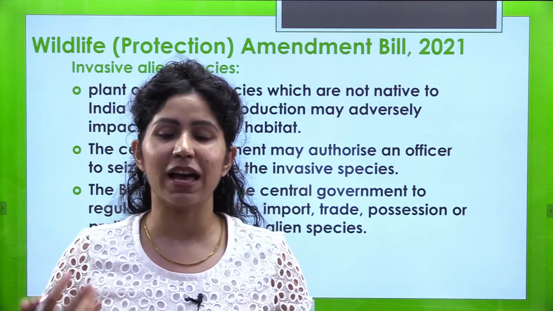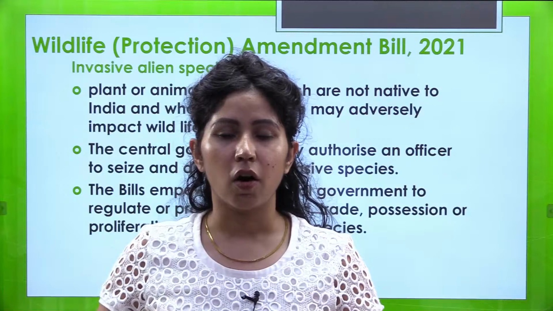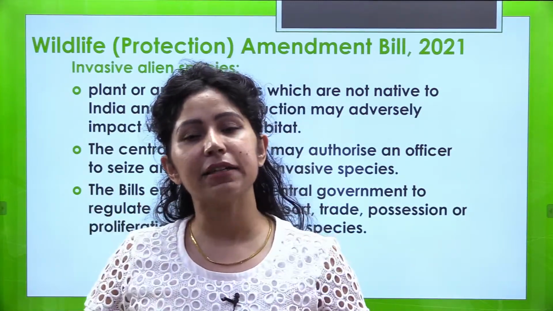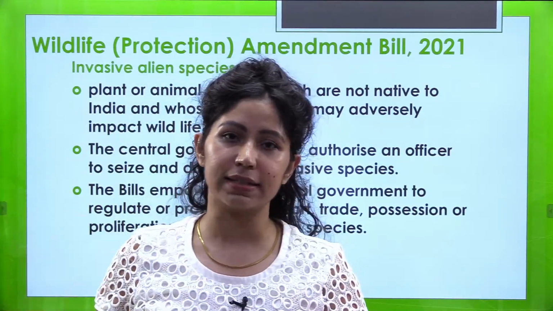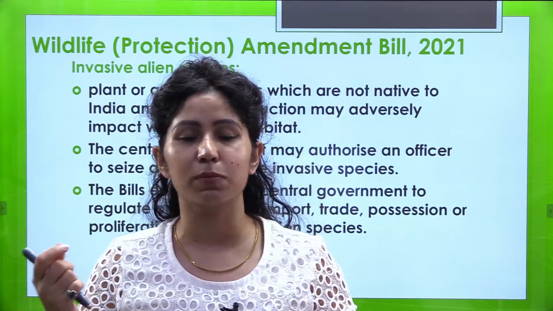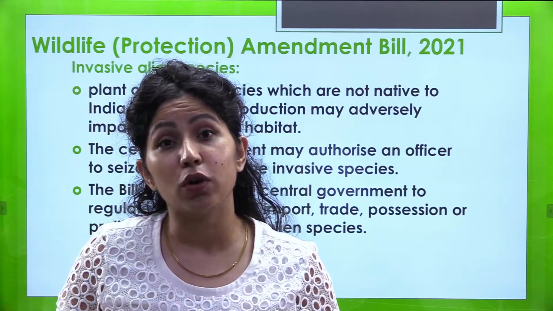Sometimes ships have ballast water. When they go for trading, they carry the water of the country where they start shipping from, and then they release it to some other continent or the country where they have to export the things. So they release that water, and through that water some insects, some small fishes, they also reach some other continent, and they might not be good for that continent.